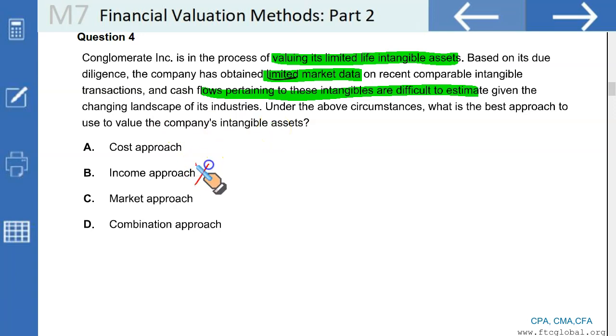We can't use the income approach because cash flows are uncertain. We can't use the market approach because the market is in a situation where there is volatility, the market is in flux, with the changing landscape of its industries. And we can't use any combination of these approaches because limited information is available. What you can do is use the cost approach. This is most viable under the given circumstances. Hence, this is your right option.